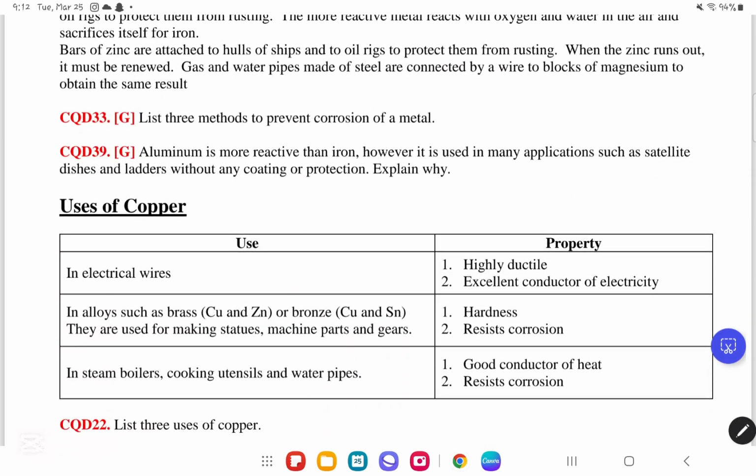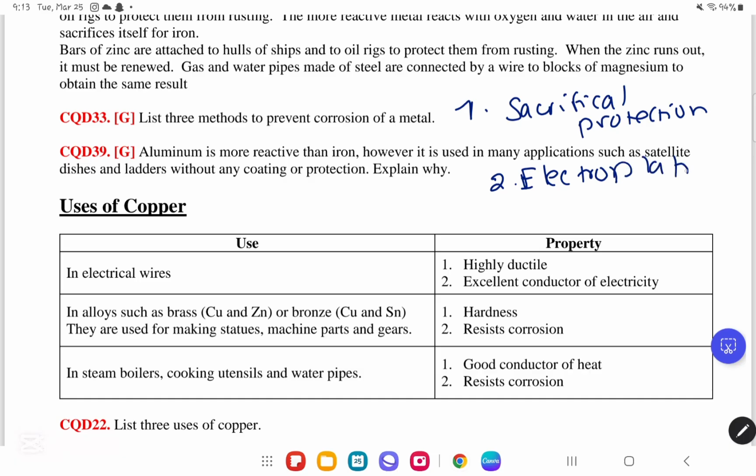Okay, so we will move down to CQD 33. They said, list 3 methods to prevent corrosion of a metal. So the first method we have is sacrificial protection. The second method we have is electroplating. And then the third method we have is galvanizing with zinc.